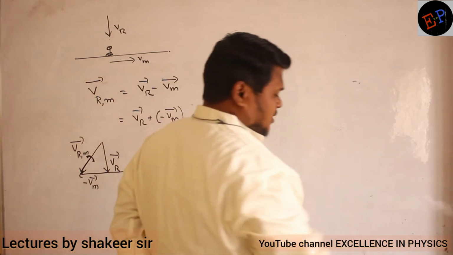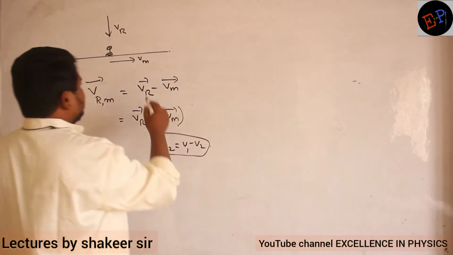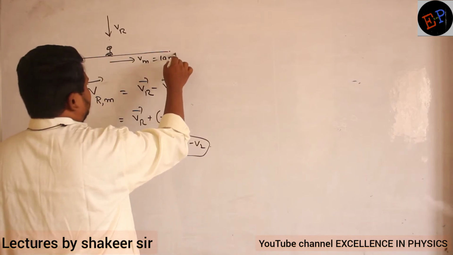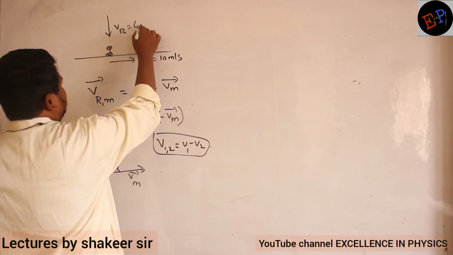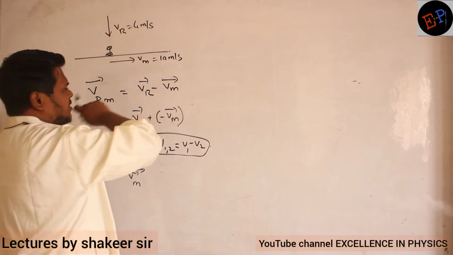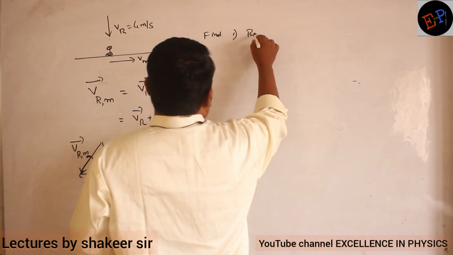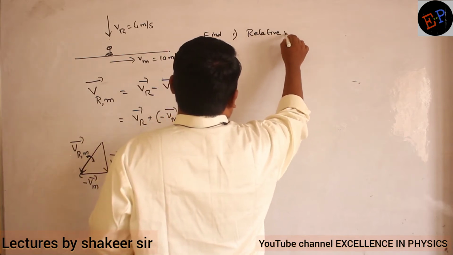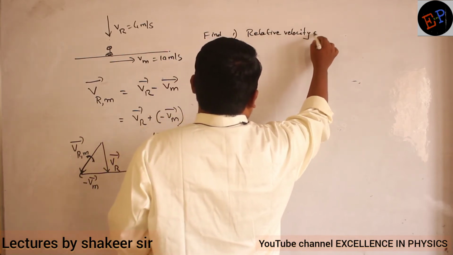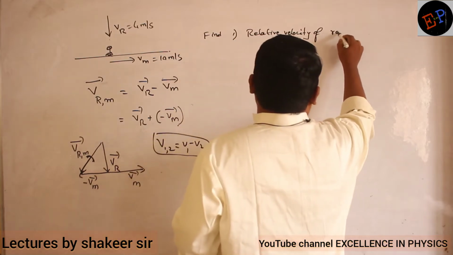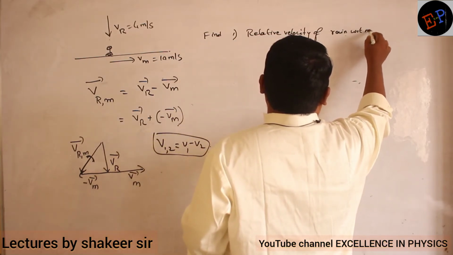Now take their values only. So let us take velocity of the man is 10 meters per second. Velocity of the rain is 4 meters per second. Clear? Draw separate diagrams. Then find, first one, relative velocity of rain with respect to man.